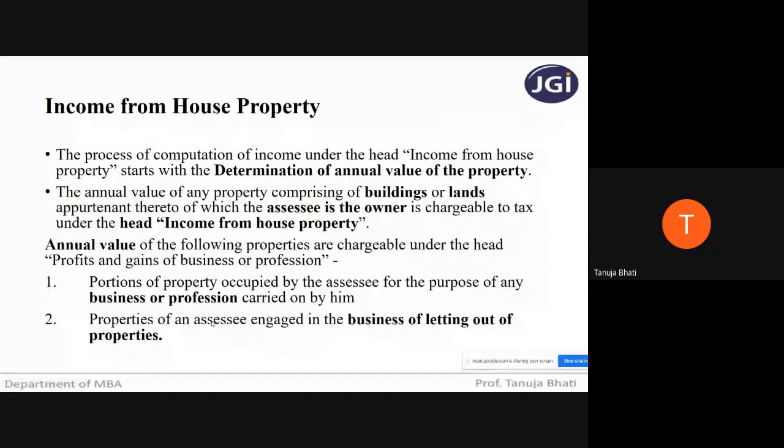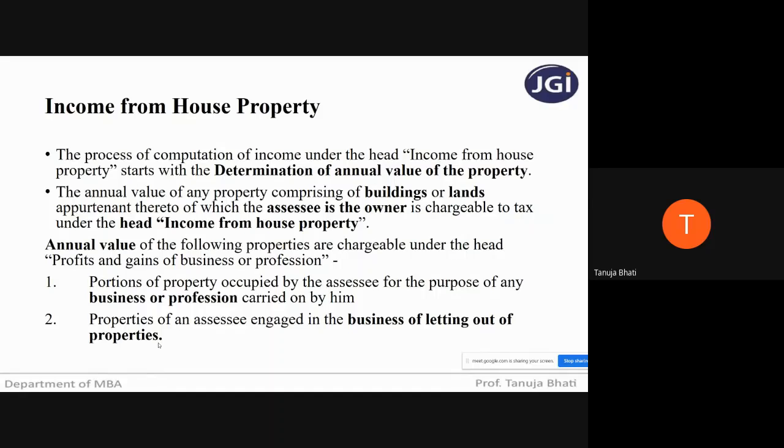So what are those cases? First one is portion of the property is occupied by the assessee for the purpose of any business or profession carried on by him. And second is properties of an assessee engaged in the business of letting out of the property. So suppose you are having a property which is used mainly for the purpose of carrying out a business or profession, or your business is to let out the properties, real estate business, where properties are being let out.